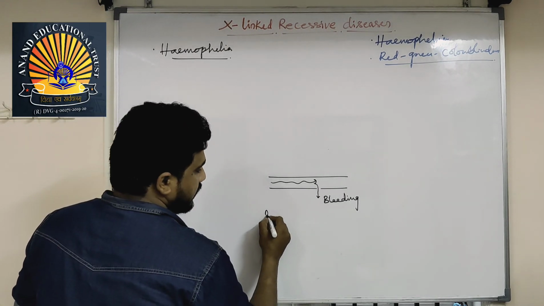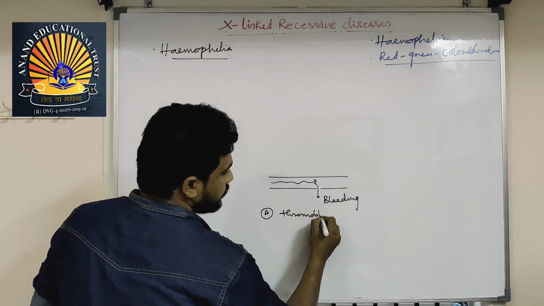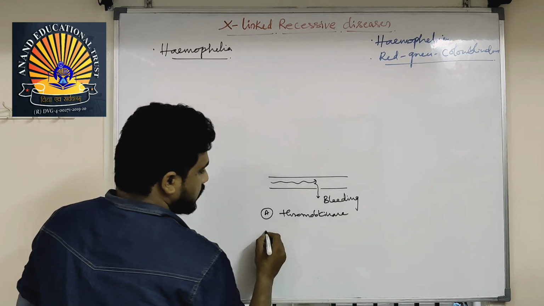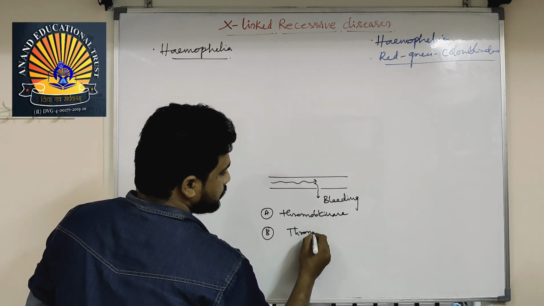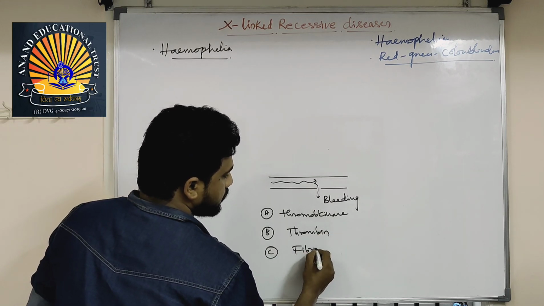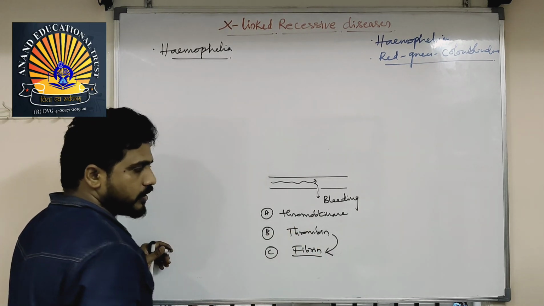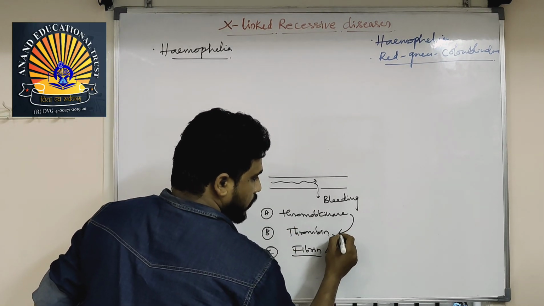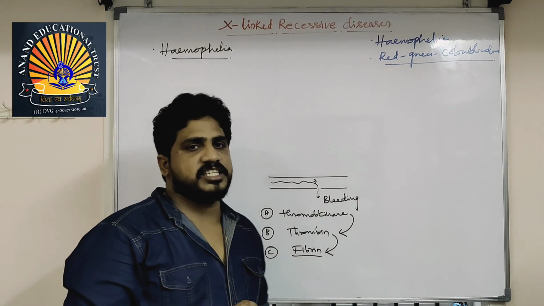Finally, three reactions happen: in reaction A, thrombokinase is produced; in reaction B, thrombin is produced; in reaction C, fibrin is produced. To produce fibrin, thrombin is important. To produce thrombin, thrombokinase is important. Unless the blood vessel is cut, these reactions will not happen.